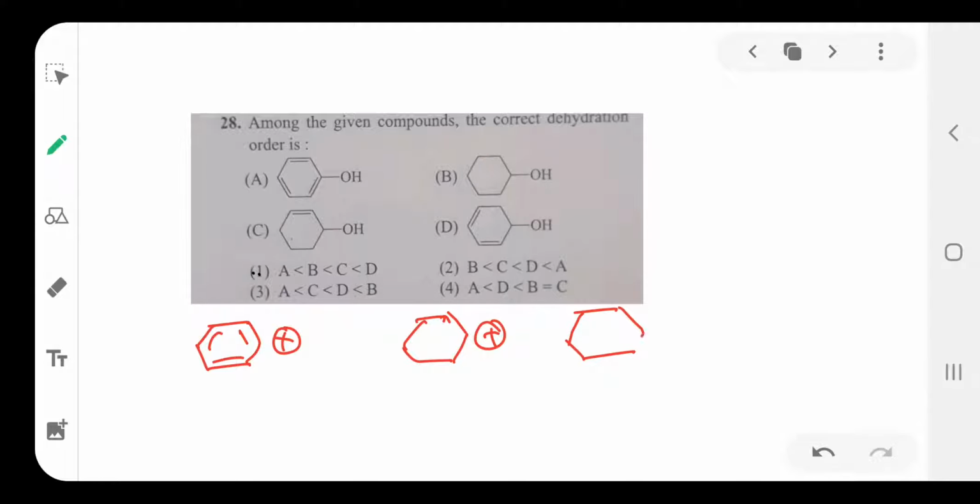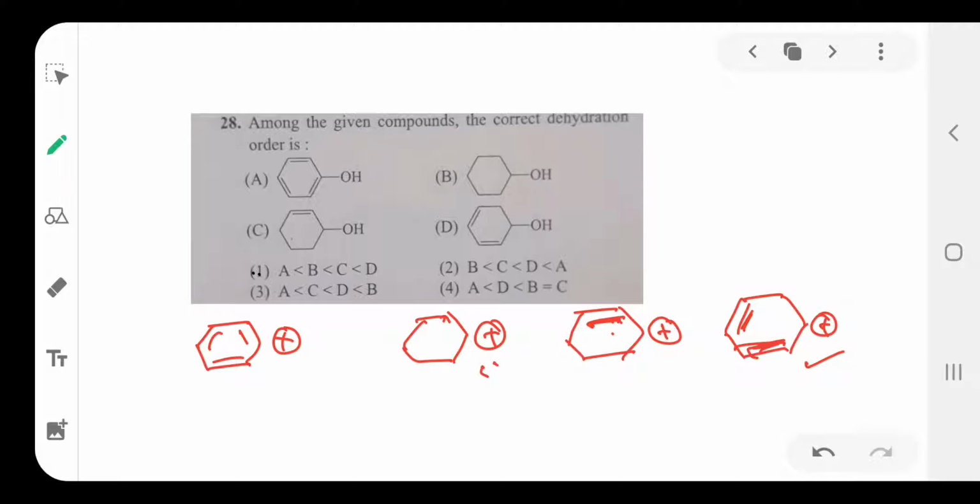The third, an allyl carbocation. The fourth, a carbocation with a conjugated diene. So this one is more stabilized, because here two conjugated double bonds are there. In the third, only one double bond, an allyl group, is there. It is the second most stable.